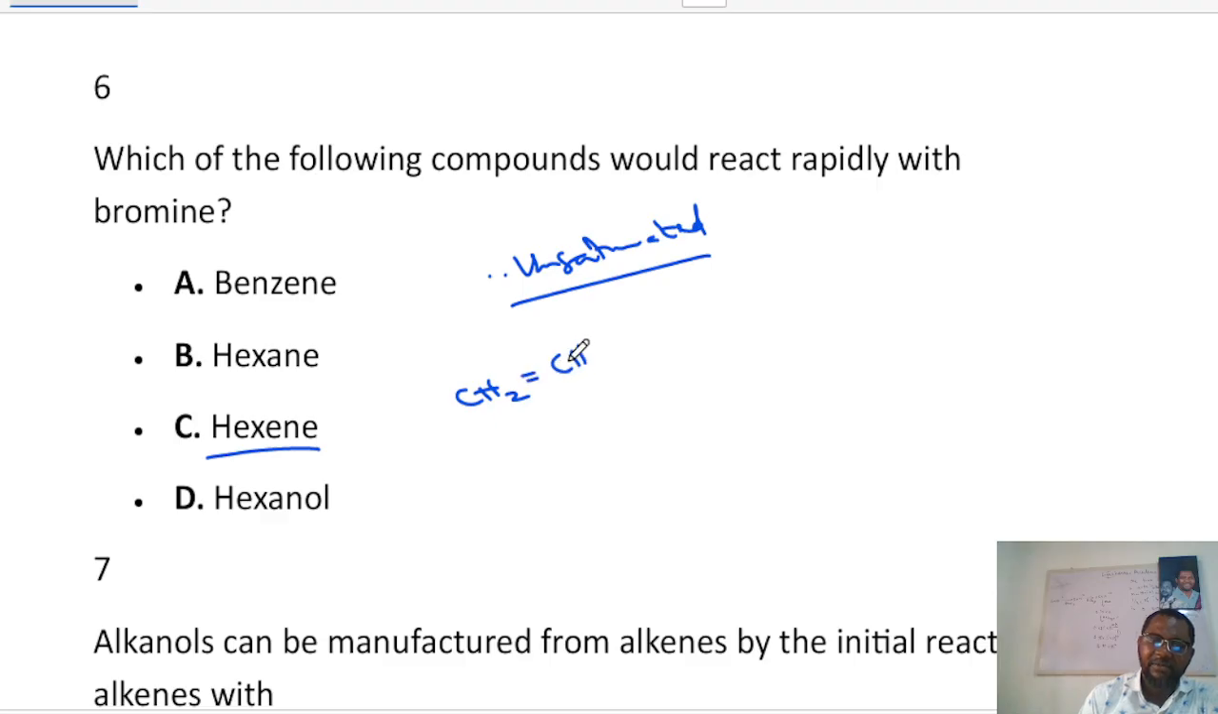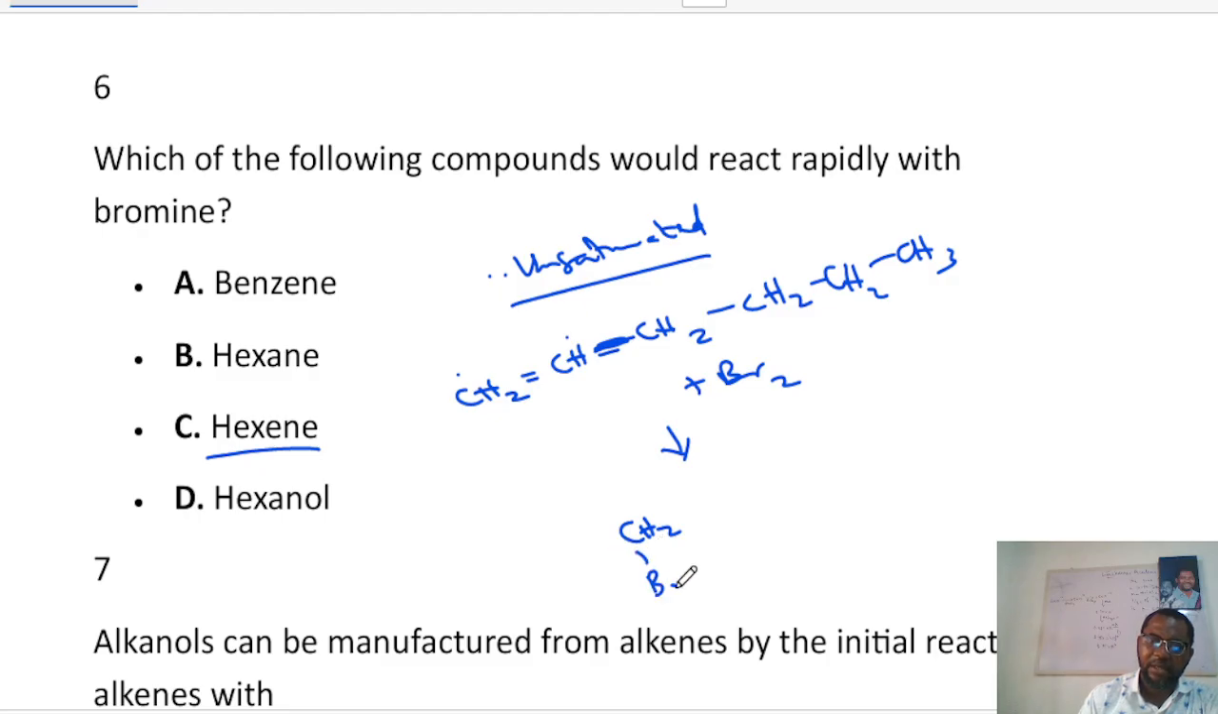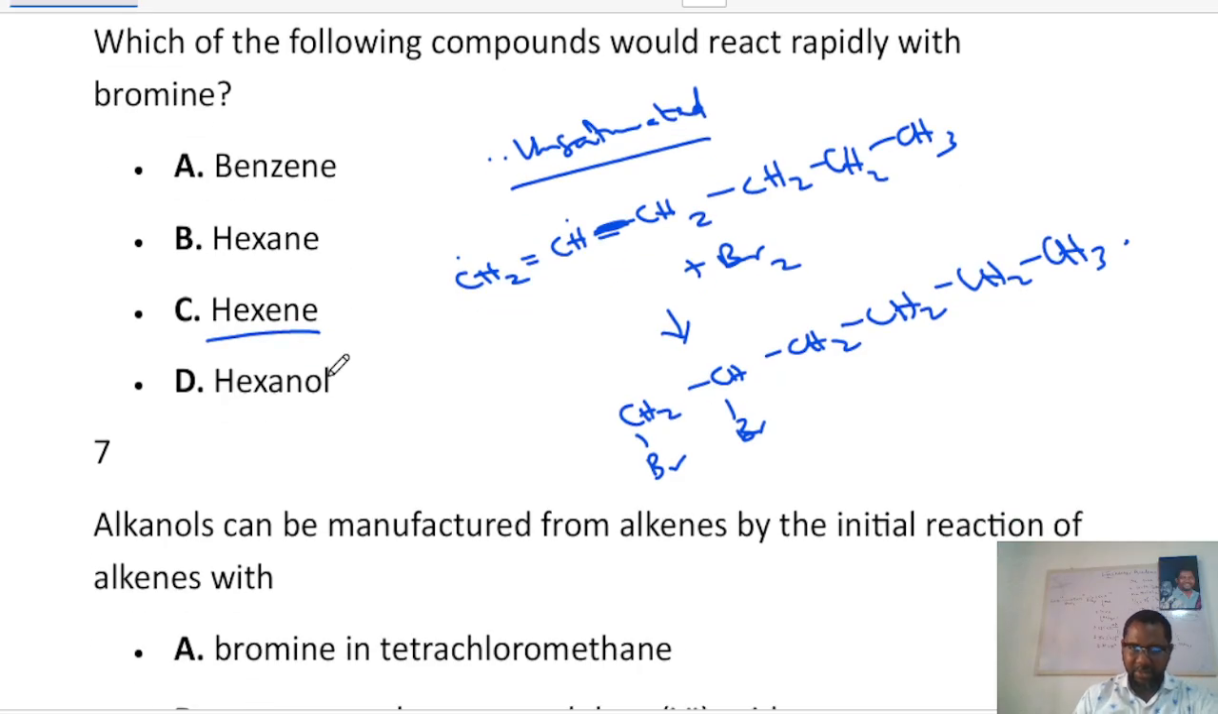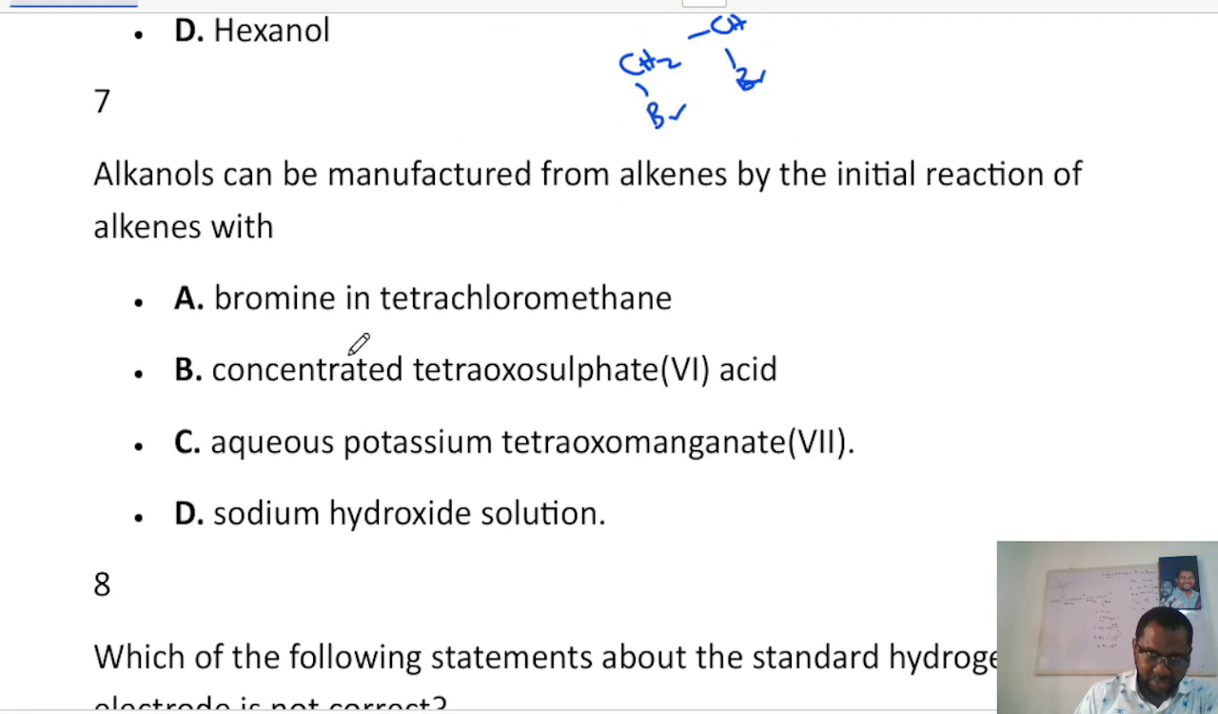Okay, now if I add bromine to hexene, one bromine would add here, the other will add here. So you're going to get something like this: CH2Br, then CHBr, then CH2, CH2, CH2, CH3. Okay, let's not forget that. This is one of the properties of alkenes, addition reaction.